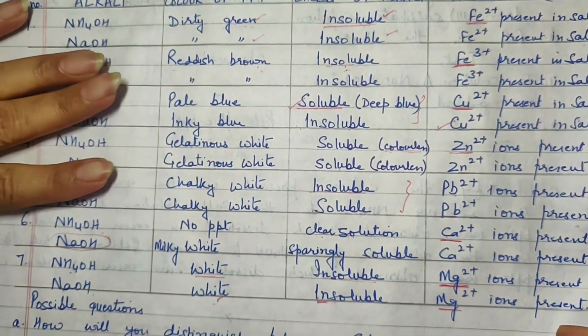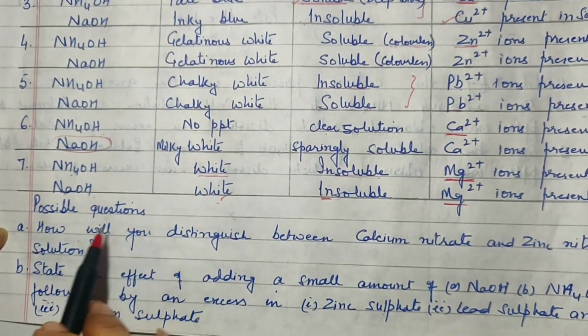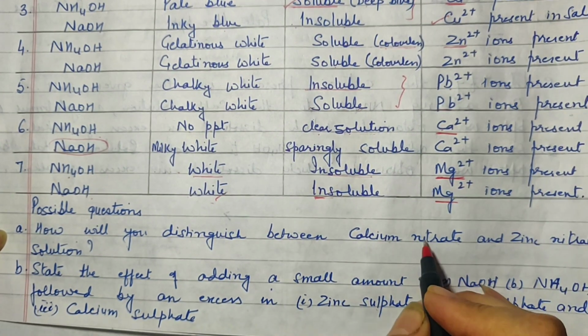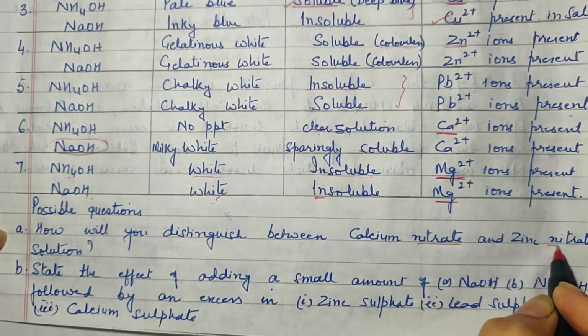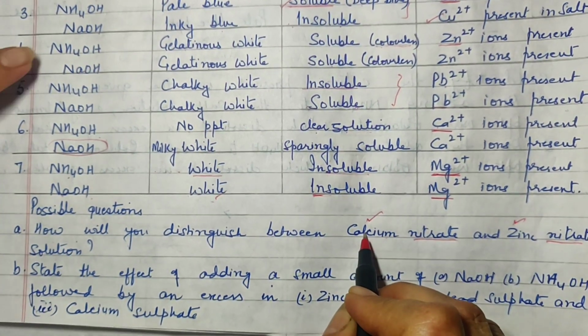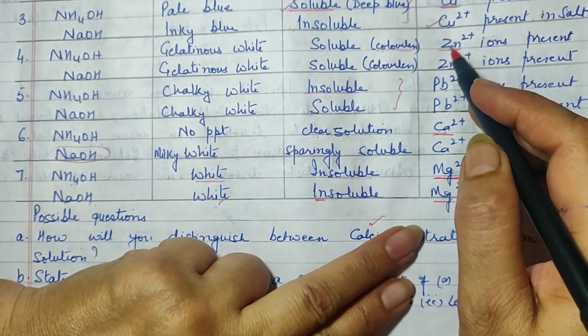Now, based upon this table, I hope you've understood the table. I have written a few possible questions also. How will you distinguish between calcium nitrate and zinc nitrate? Now, what you note here is that the anion is the same. What is different is calcium and zinc. So how will you distinguish between calcium and zinc?